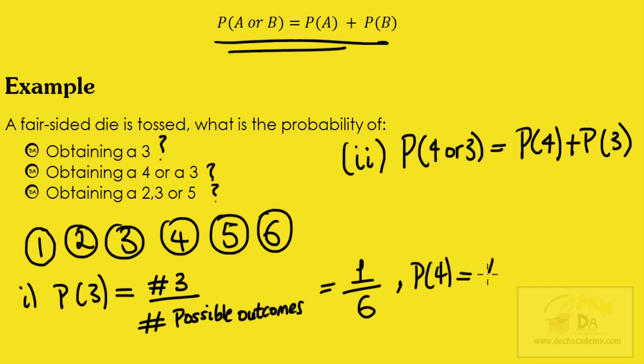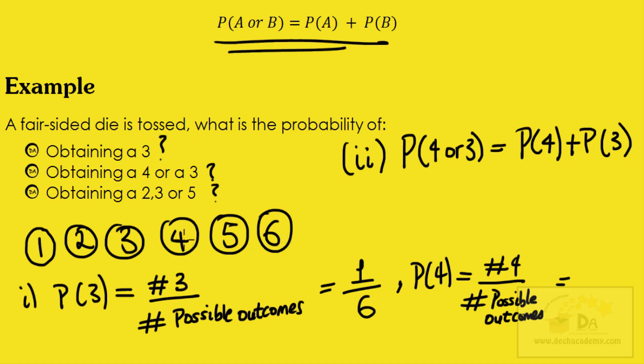It's the number of ways you can get a 4 divided by the number of possible outcomes. So this is the sample space, basically 1, 2, 3, 4, 5, and 6. This is the sample space for the event of a die toss, and these are the possible outcomes.